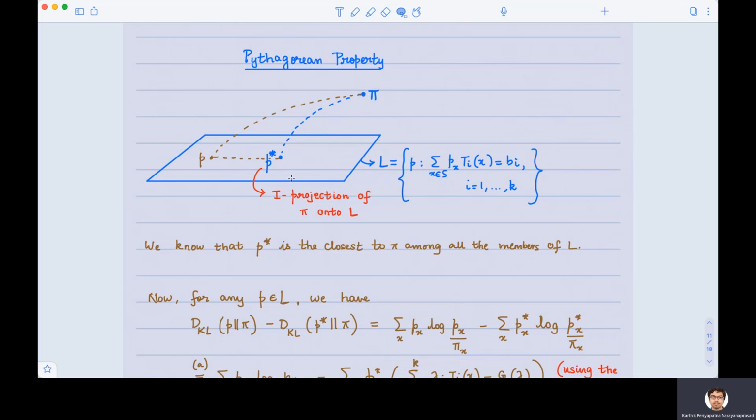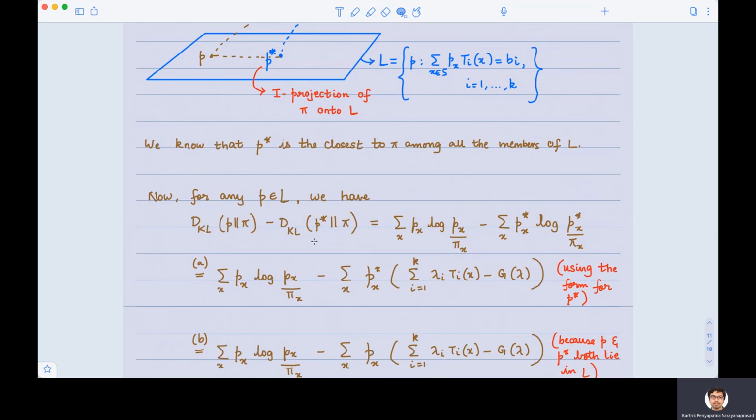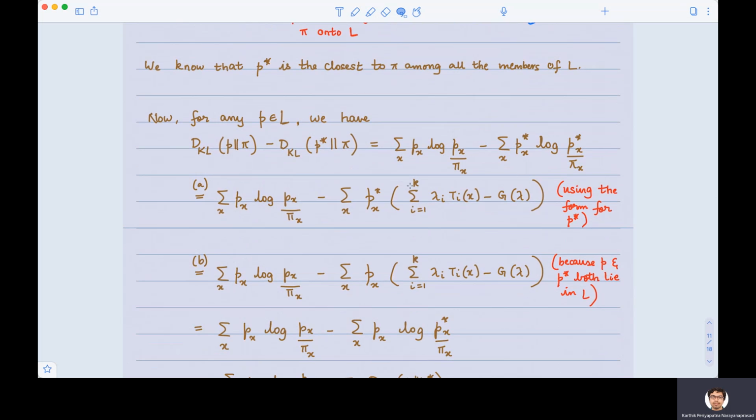But nevertheless, there are many other members which satisfy the constraints, no? So what is their KL divergence with respect to pi? What does that look like? Let's try to see what that looks like. Let's consider the KL divergence between any other member P in L with respect to pi, and let's subtract out the KL divergence between P star and pi. With a small bit of manipulation, we are going to arrive at this expression here.